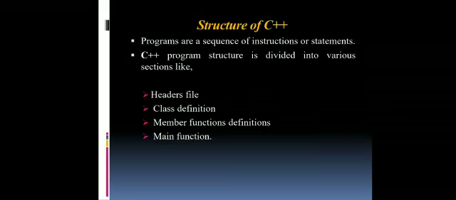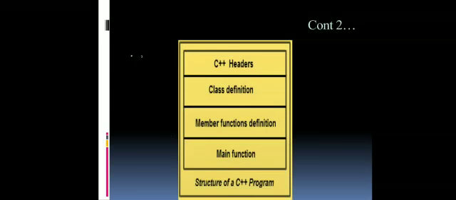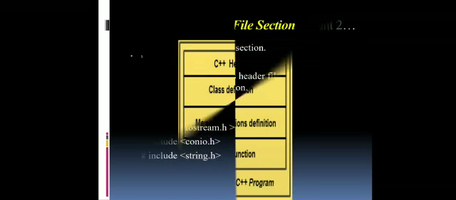Next we move on to the structure of C++. Basically, a program is a sequence of instructions, or we can call it a sequence of statements. Each and every C++ program structure is divided into various sections like header file, class definition, member function definition, and finally the main function. Let's see them one by one. This is a diagrammatic representation of the structure of a C++ program.